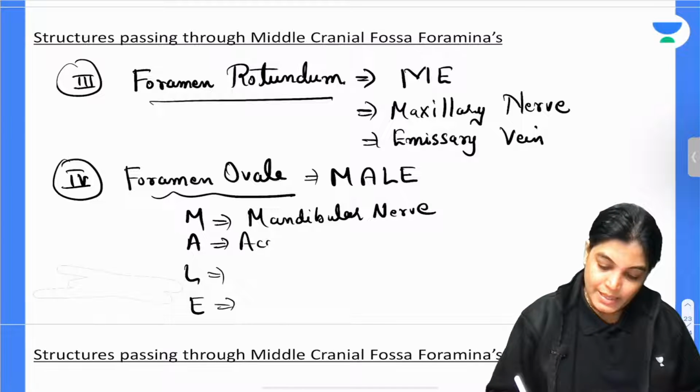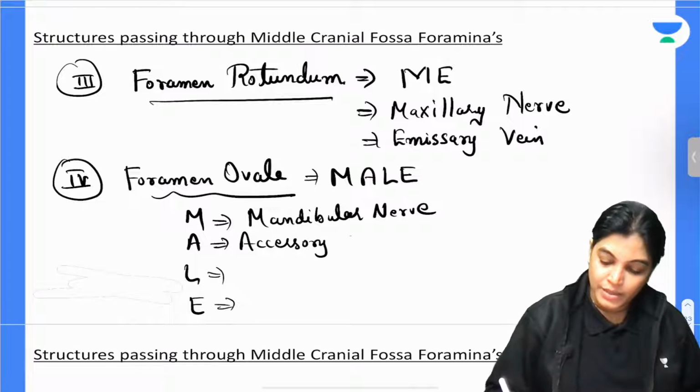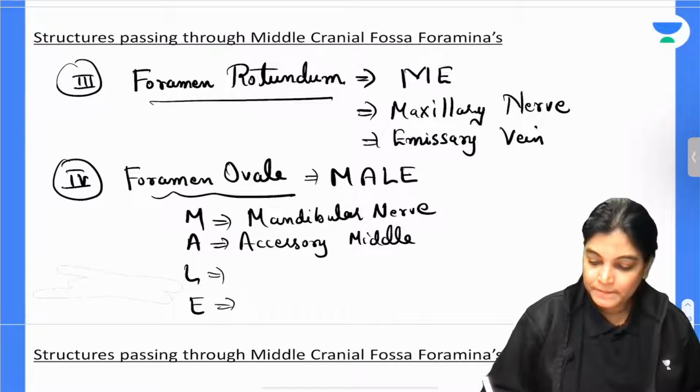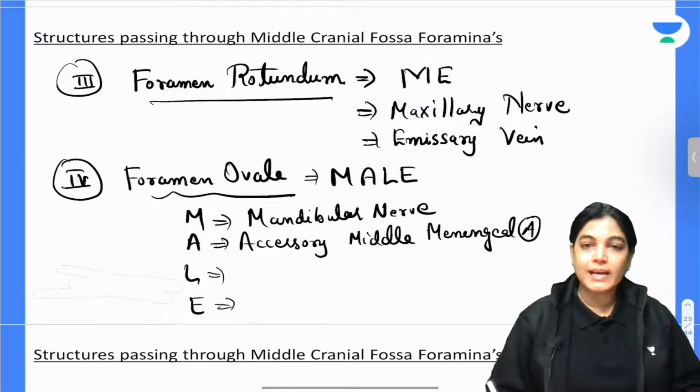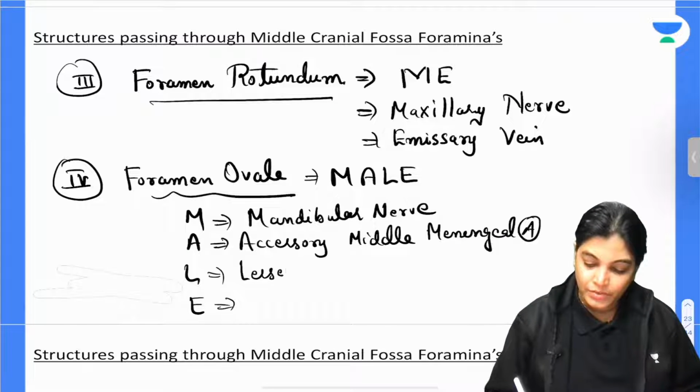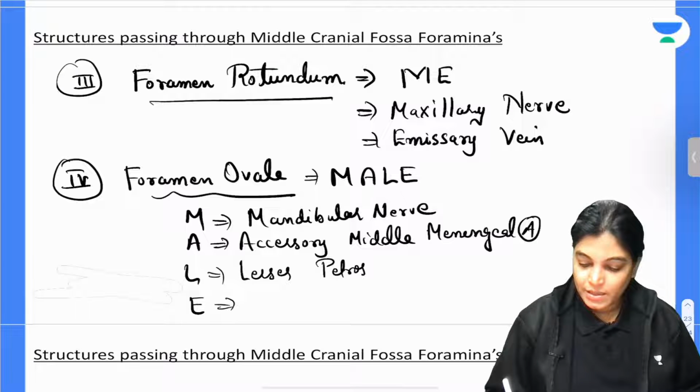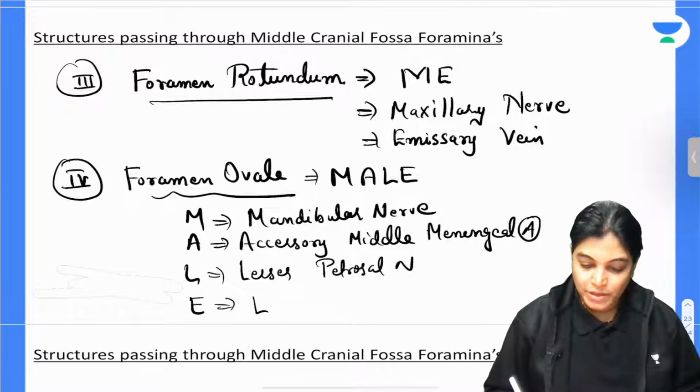A stands for accessory meningeal artery. L stands for lesser petrosal nerve, and E stands for emissary vein.